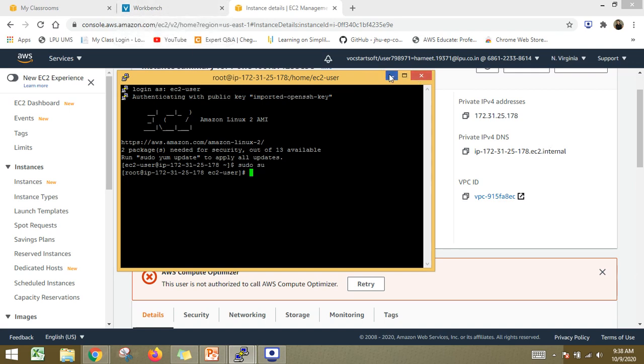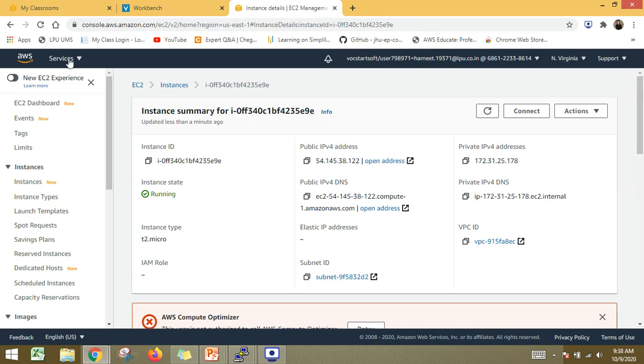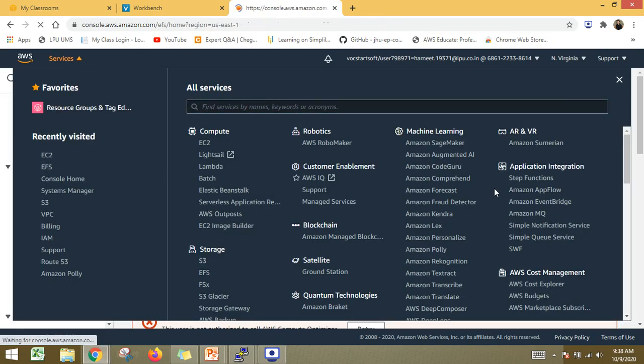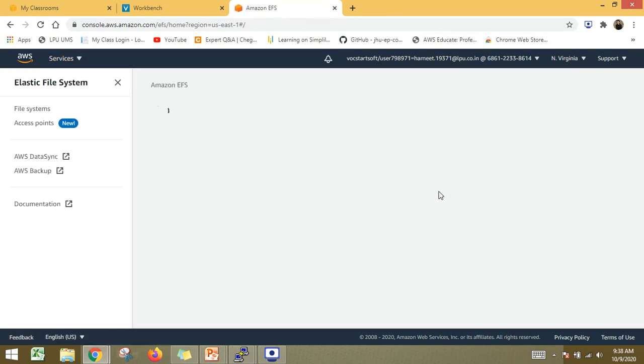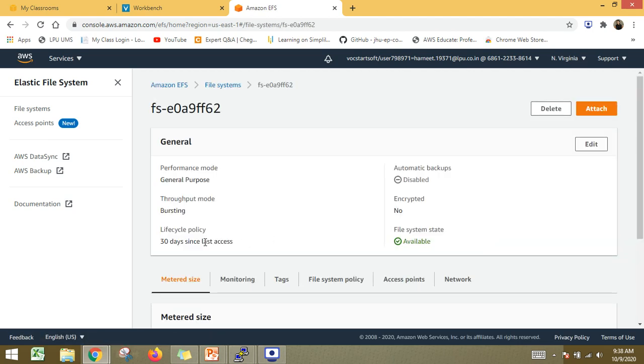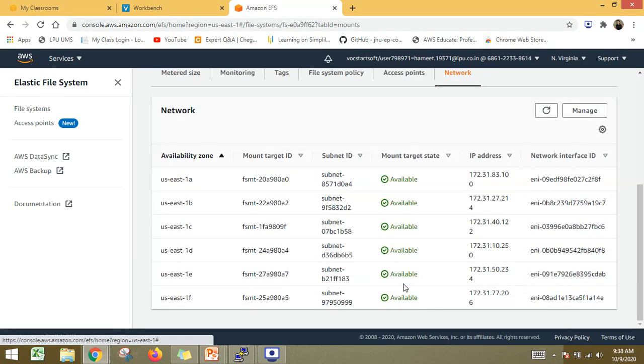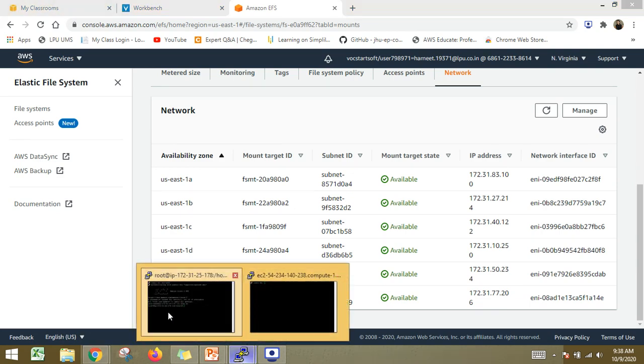I think the EFS service is still deploying the mount targets. So let's look for that again in the networks. Okay, these are available right now. That's perfect. So what we need to do now is mount this EFS service with the instance that we have launched just now.